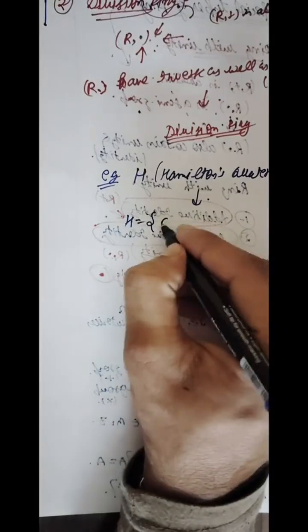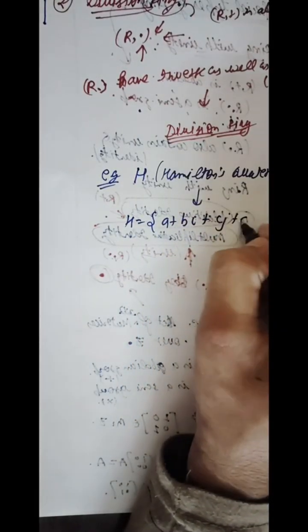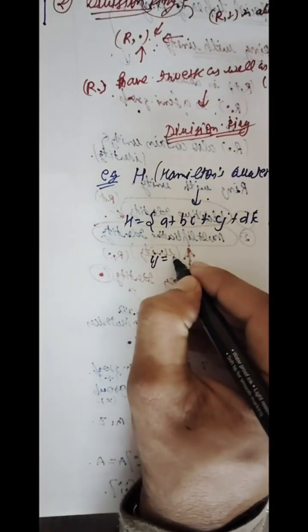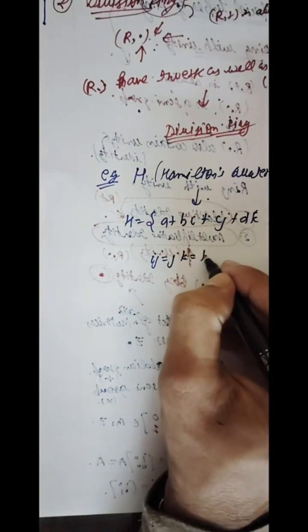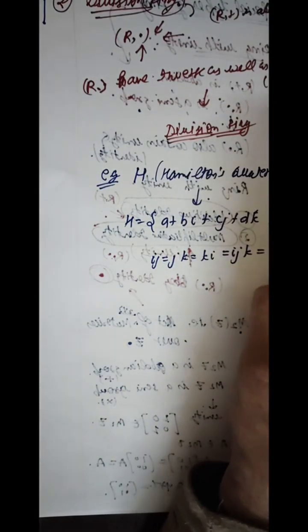H is equal to a plus b i plus c j plus d k, where a, b, c and d belong to R, and i squared equals j squared equals k squared equals ijk equals -1. Students, we have to prove this to be a division ring.